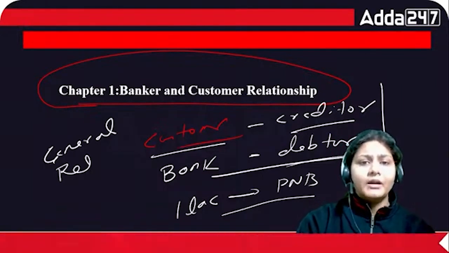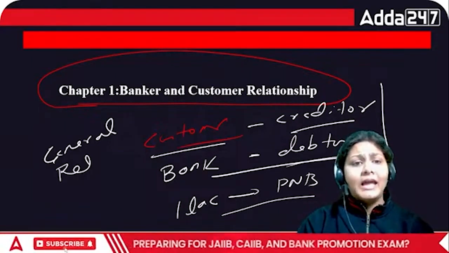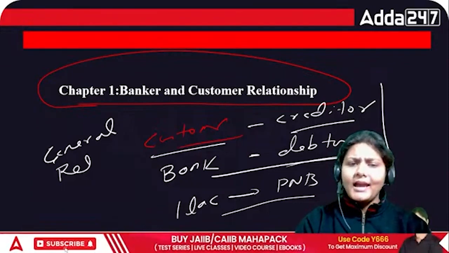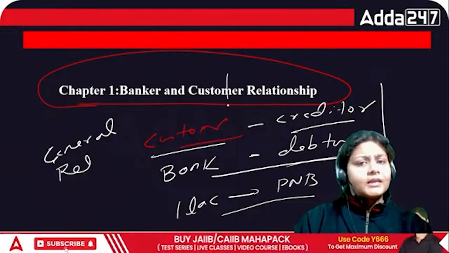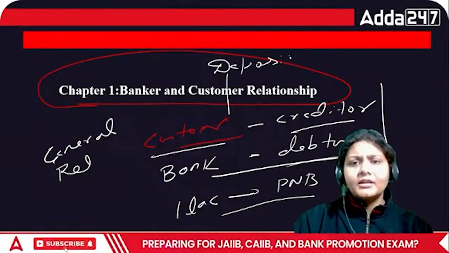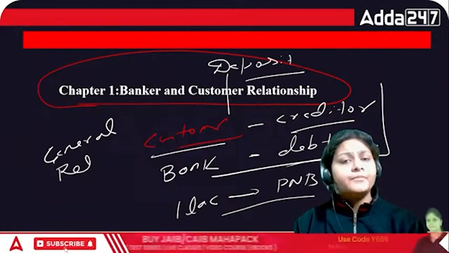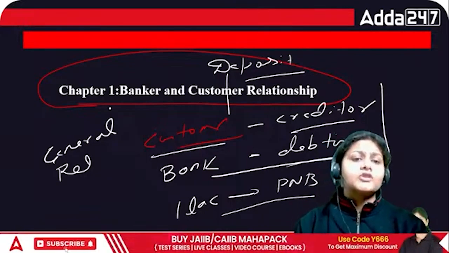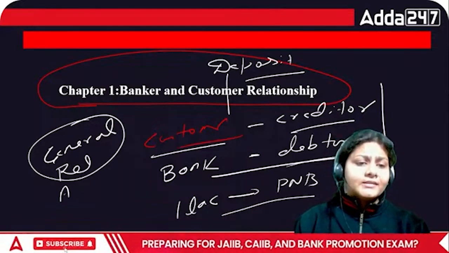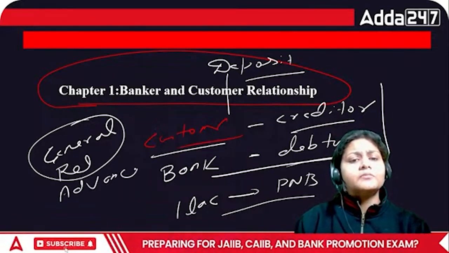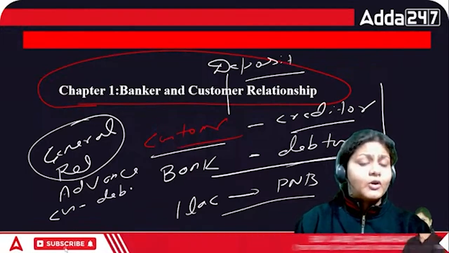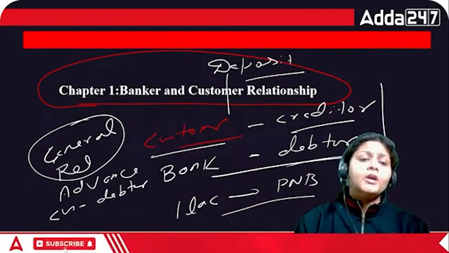But in case of lending, in case of advances, it is exactly opposite. This is in case of deposit. This is the picture, the general relationship we call it, according to the Contract Act. But in case of advances, this becomes just opposite. Here the customer becomes the debtor because he has taken the money as a loan.